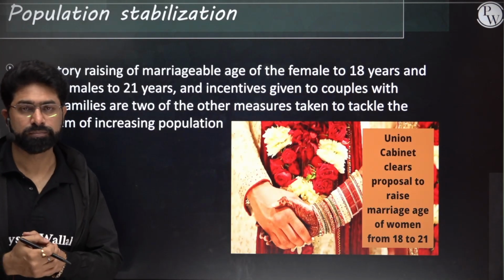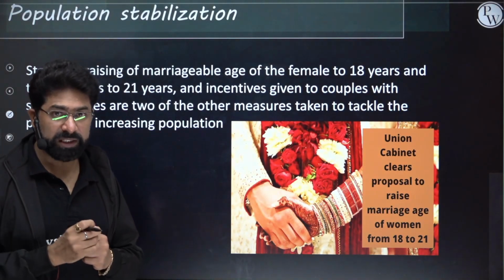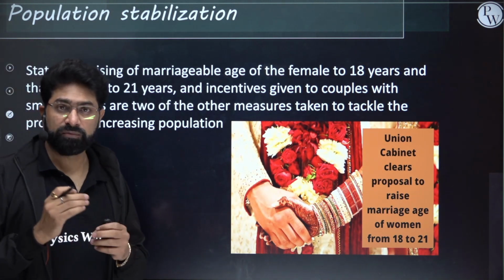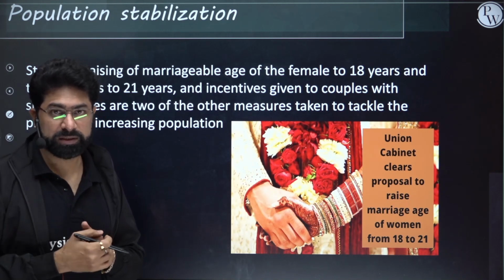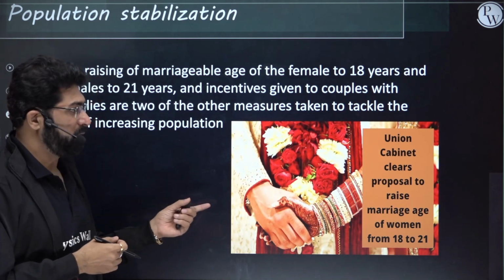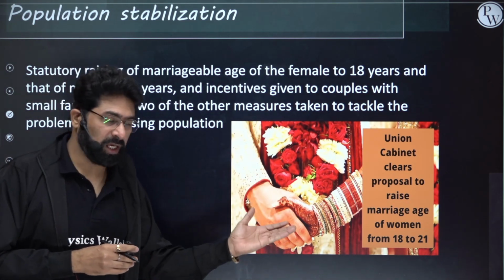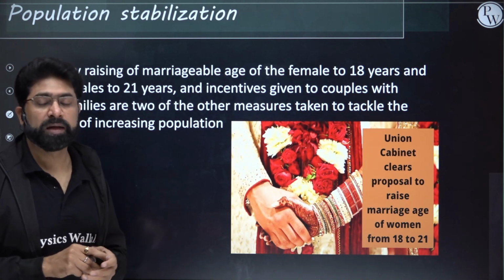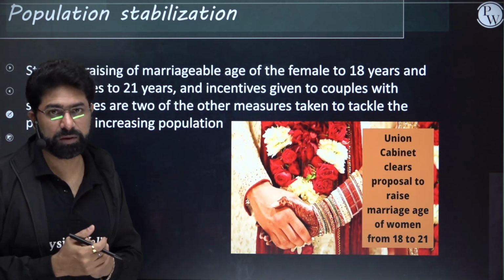Now, what is the strategy for that? The Indian government has formed a strategy to raise the age bar for marriage of females and males both to 21 years. The Union Cabinet has given a proposal to raise the marriage age of women from 18 to 21. This can be a small step towards population stabilization.